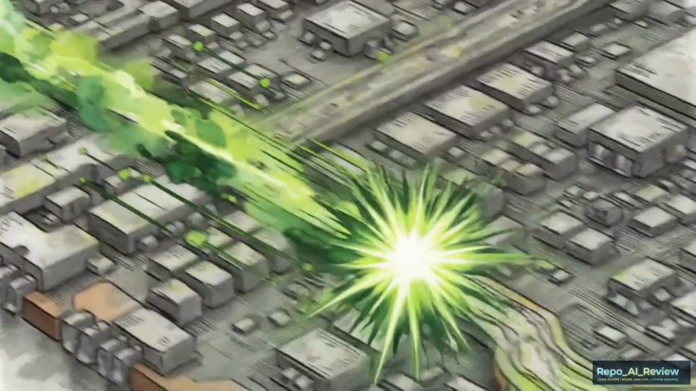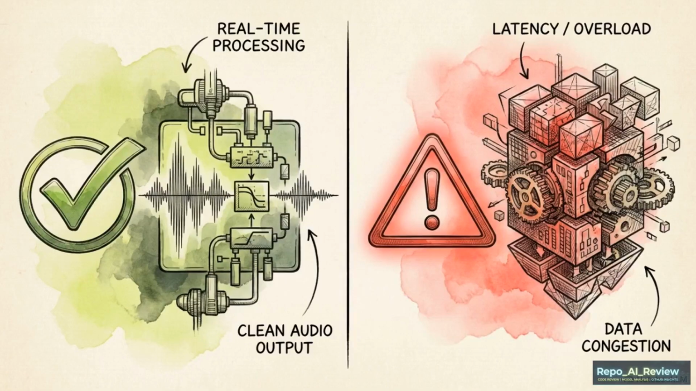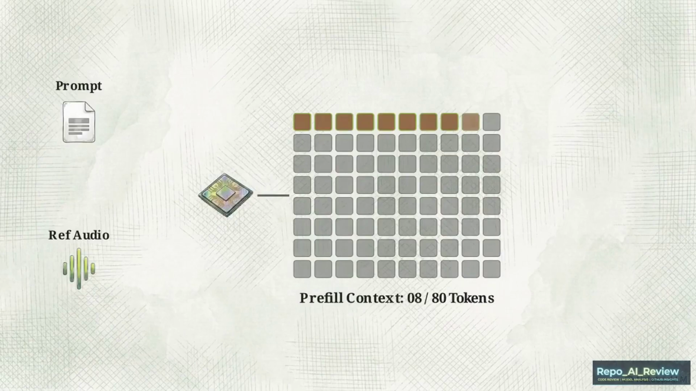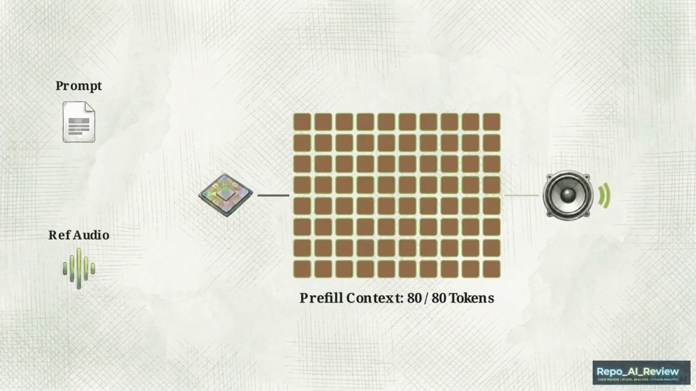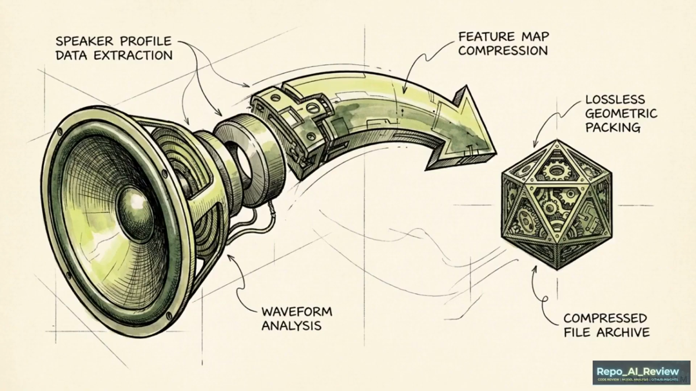Processing one audio stream as fast as mathematically possible demands raw clock frequency over massive memory bandwidth. Optimizing the GPU solves the decode step, but the system also has to address the initialization latency inherent in in-context learning, or voice cloning. Traditional voice cloning requires the model to process a reference audio file alongside the text prompt. This forces the system to compute over 80 tokens of heavy acoustic context before it generates a single new sound.